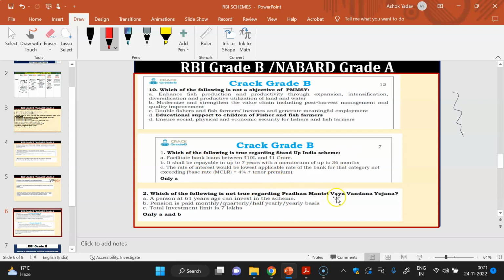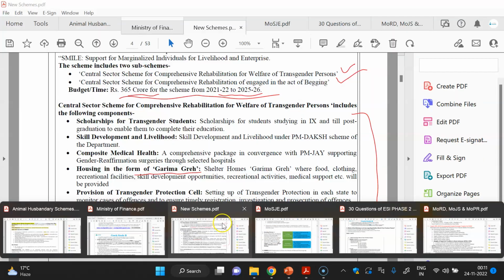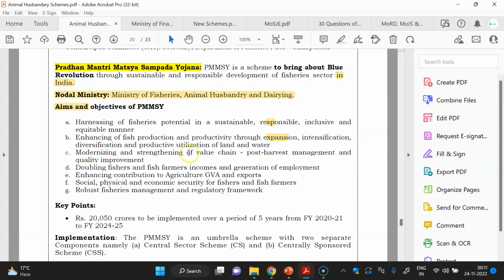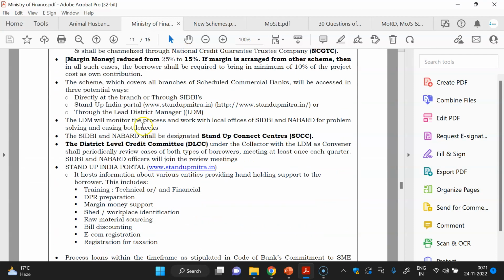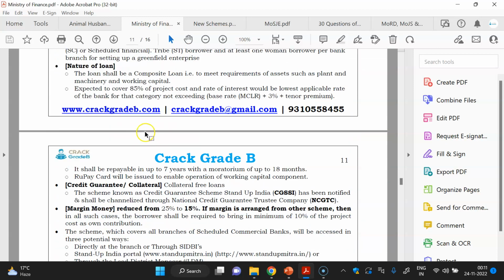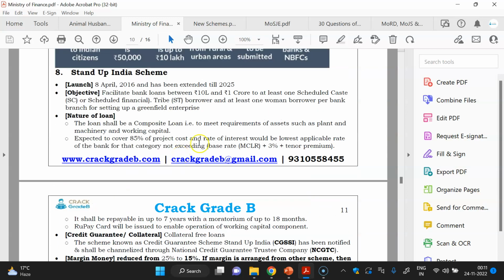Similarly, for Pradhan Mantri Vaya Vandana Yojana, a person at the age of 61 years can invest in the scheme. Pension is paid on a monthly, quarterly, half yearly, or yearly basis. Total investment limit is 7 lakh. So like this, every important fact you have to cram. So accordingly, you have to study the schemes. In our document we have given all the important facts which are important for the exam. If you have read all this data, then you can easily attempt the question.